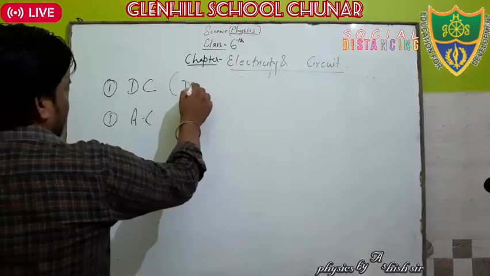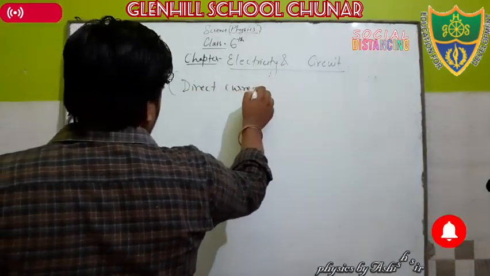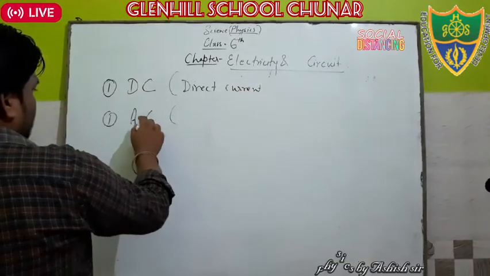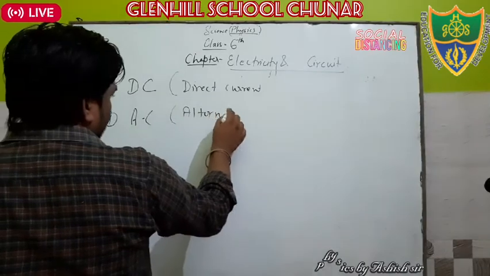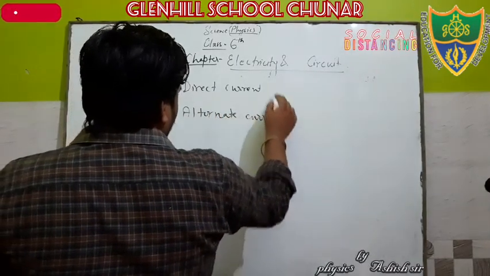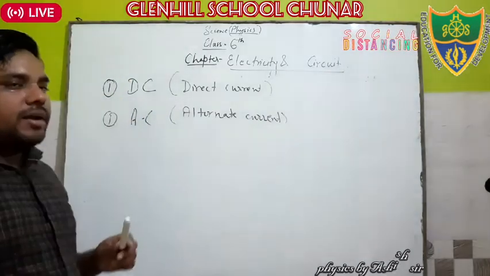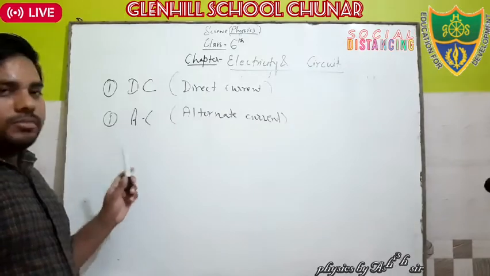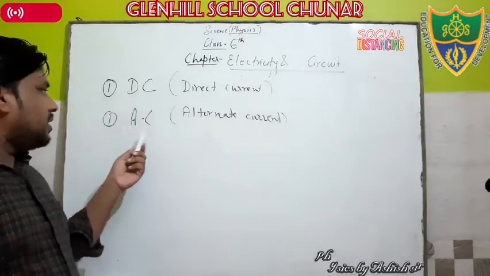DC means direct current, and AC means alternating current. But DC is not required in homes, so for supply we will use AC current.